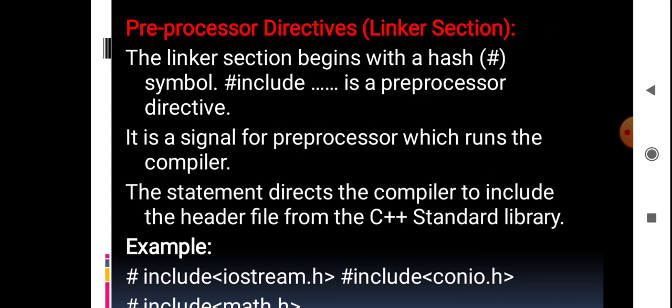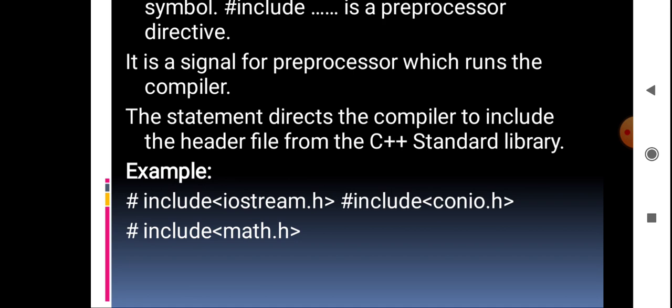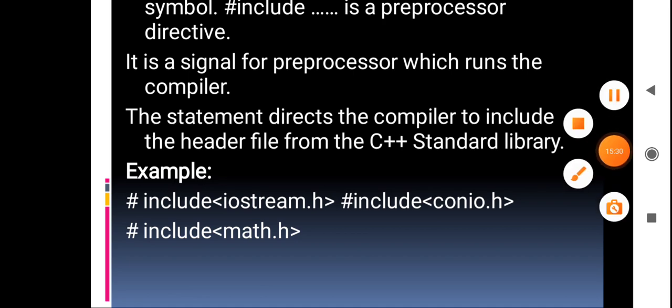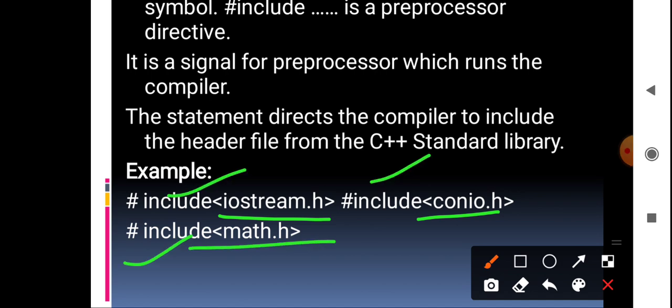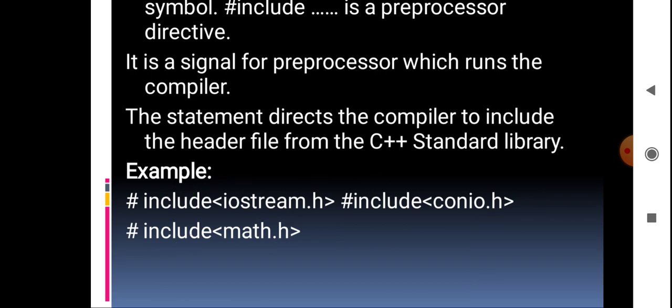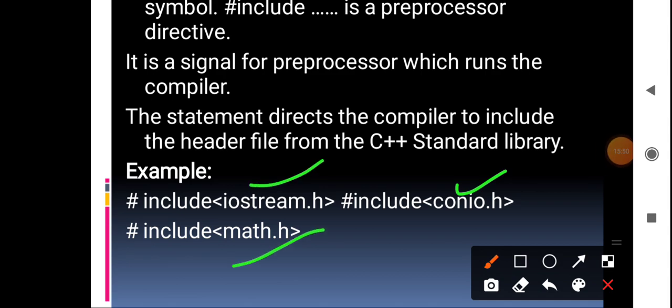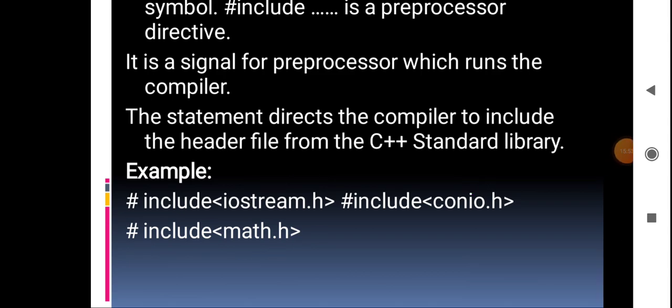For example, iostream.h is one header file, conio.h is one header file, math.h is one header file. This hash include indicates to the compiler to execute and link for the iostream.h. So here iostream.h, math.h, conio.h, everything will be called as header files. Is it right? So next